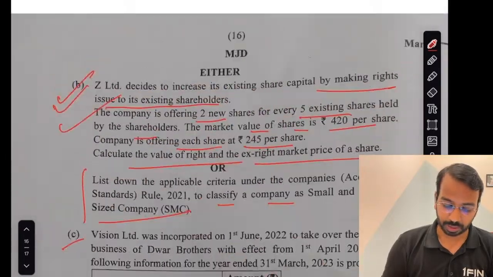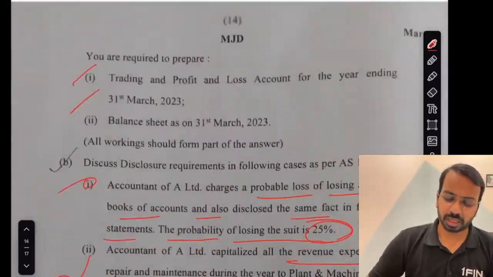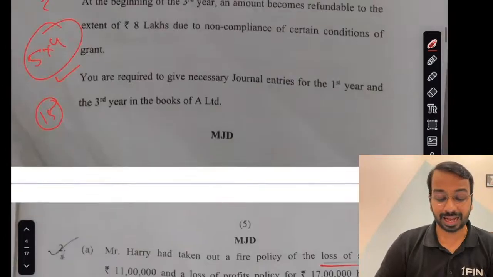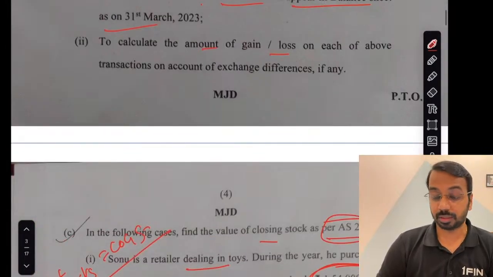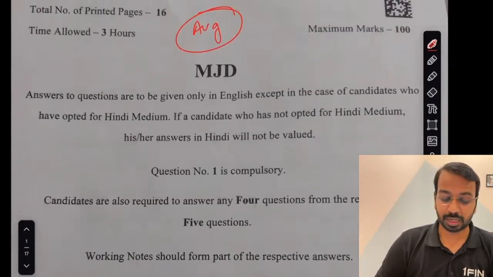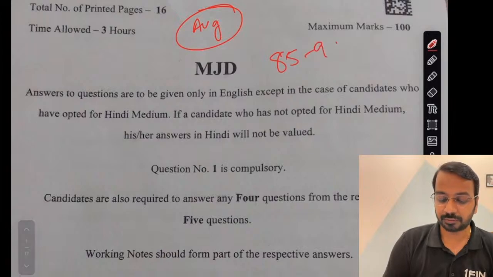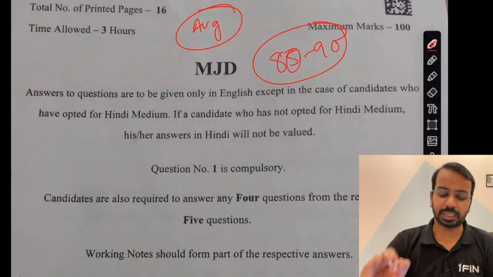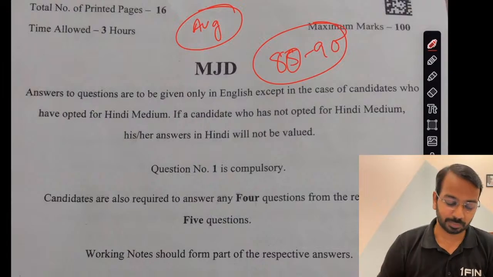Right. So 10 marks there. Again, a pretty average question, I would say. If you applied your mind and were calm enough in the examination, it would have been good. Even those of you who could not complete, I would expect on an average, if you have completed 85 to 90 marks of the question, or even 80 to 90 marks of the question, it would be more than enough for you to secure the passing marks.